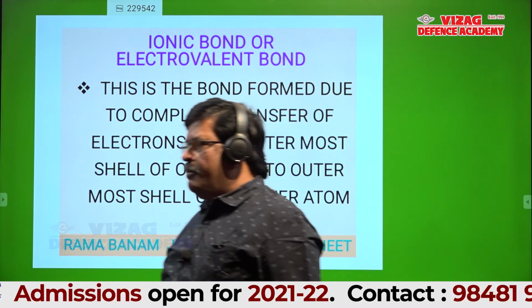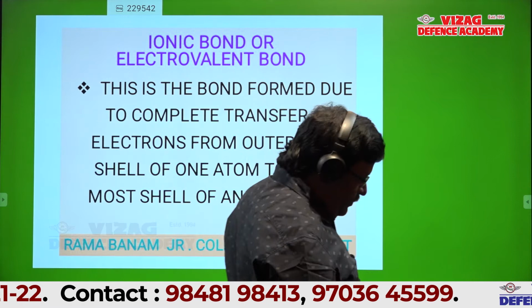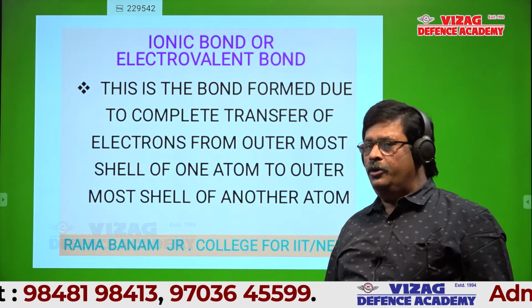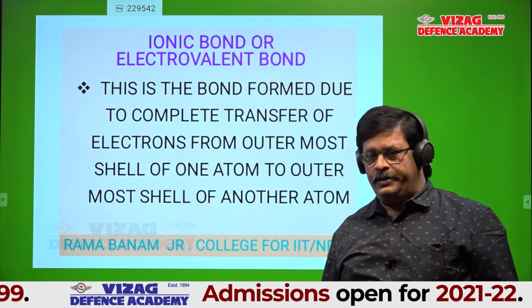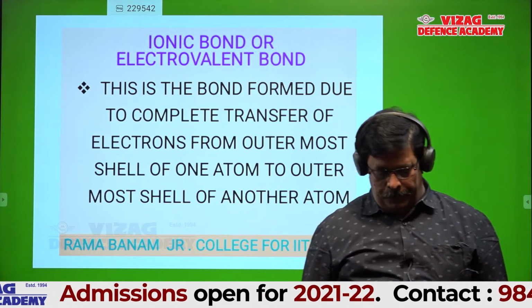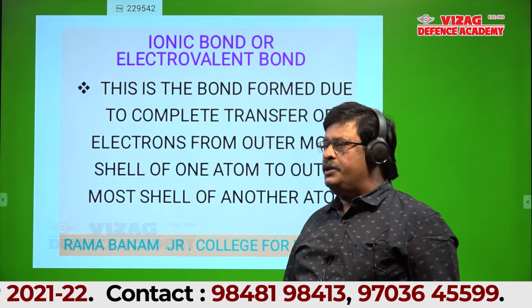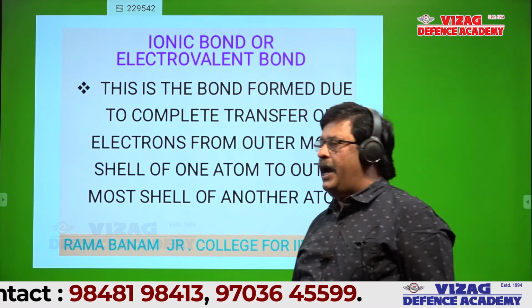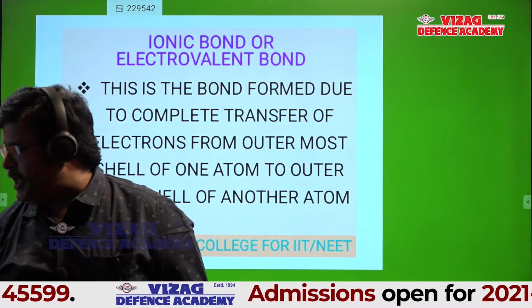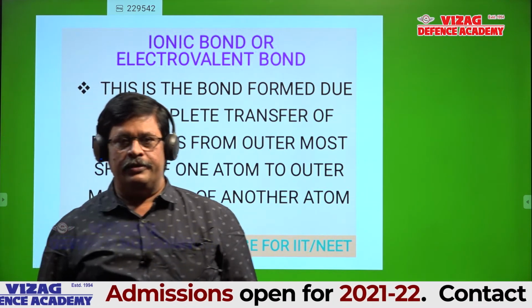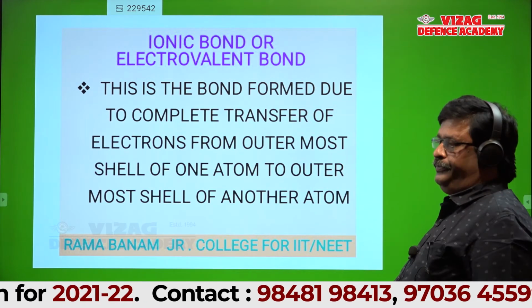This is the bond formed due to complete transfer of electrons from outermost shell of one atom to outermost shell of another atom.